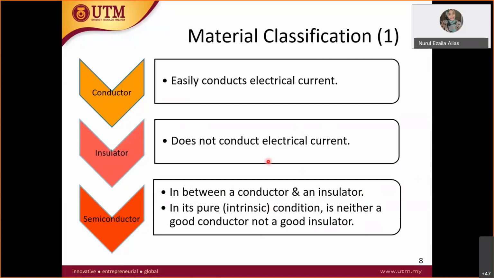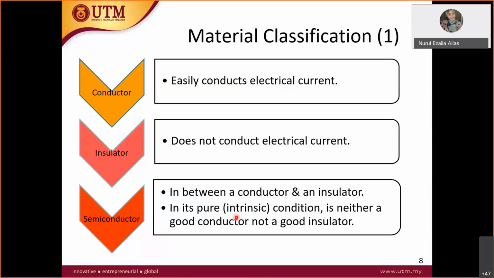All right, so what is a conductor? Something that can conduct electric current. An example is something like carbon, like your pencil lead, the black one, right? Or metal. So that is a conductor, where it can conduct current.